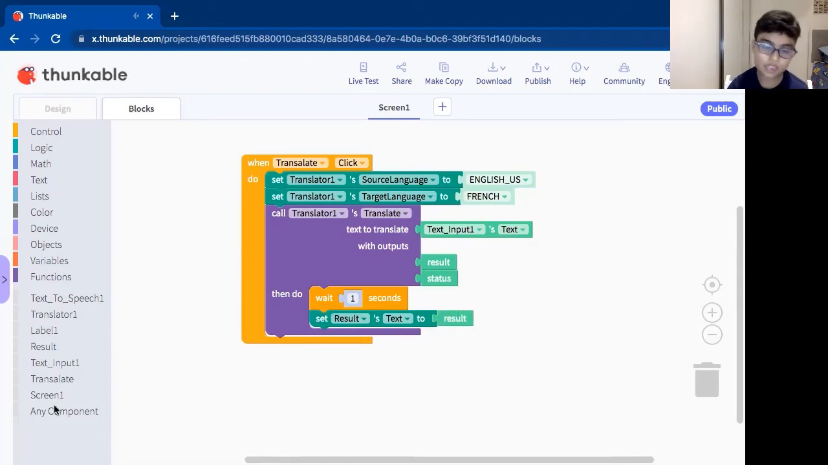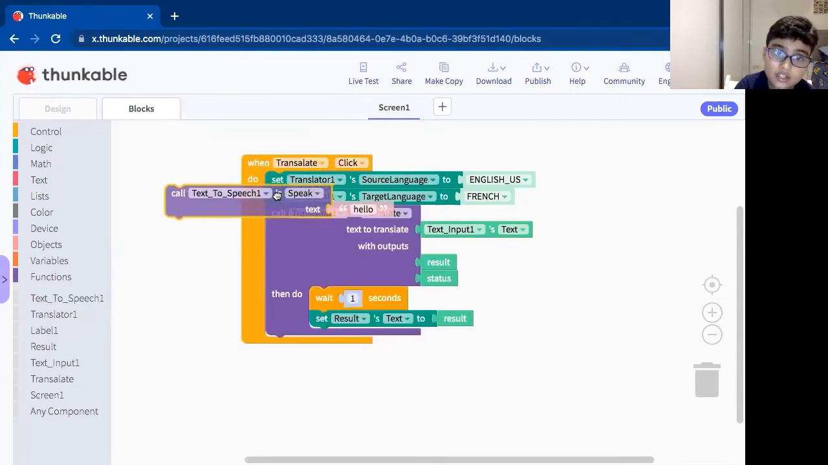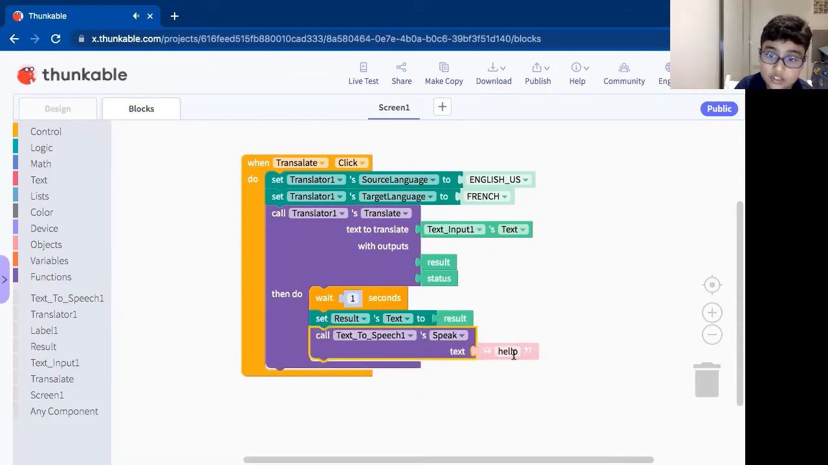Easy. Then what we're going to do is take text to speech, call text to speech one speak. So the text is not going to be hello for real. It's going to be the result that we get from the translator.